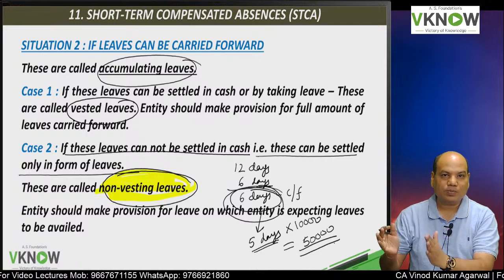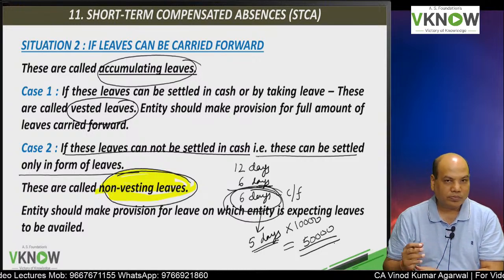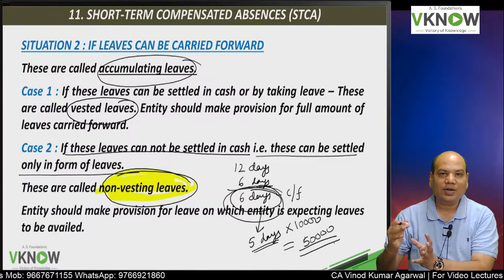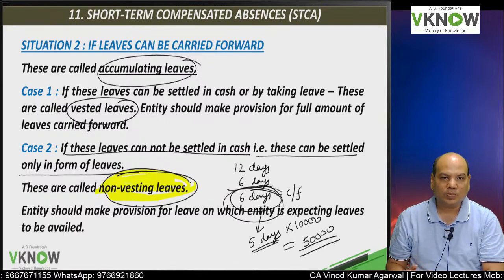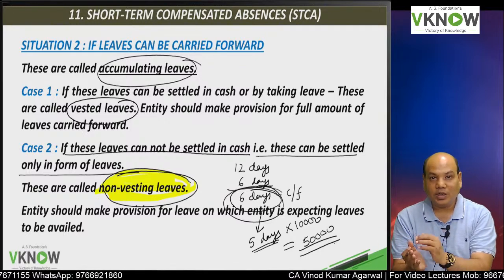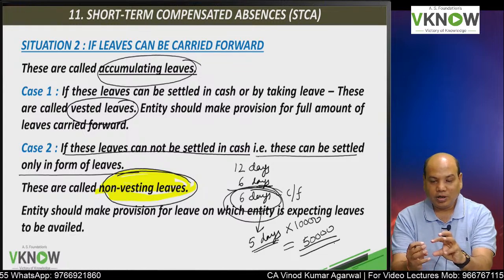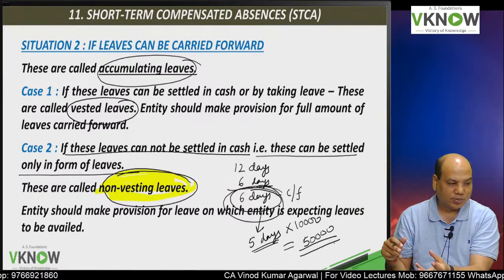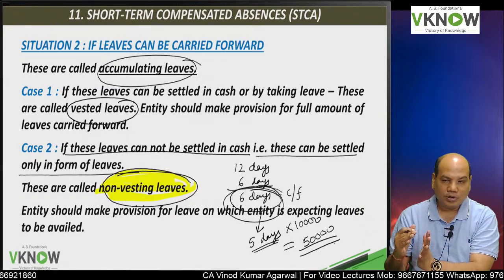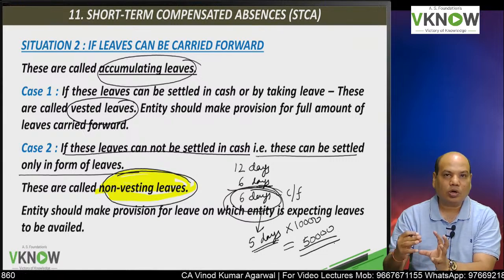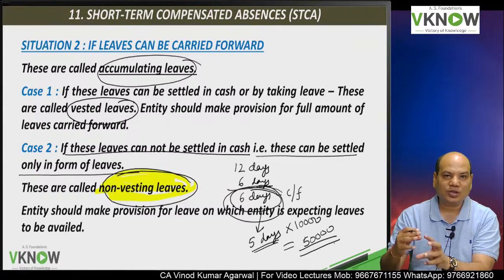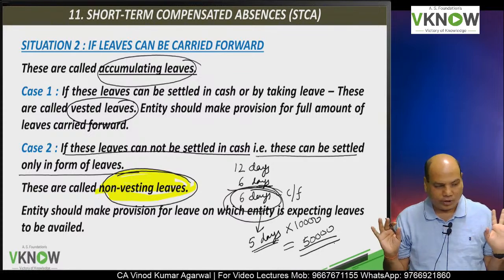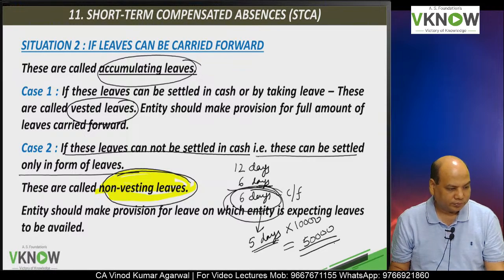When we transfer the employee benefit expense to the P&L account, any additional amount paid or lower amount paid will get adjusted in the employee benefit expense, because every year at the beginning I am going to reverse the provision, and every year end I am going to make the provision, and therefore the change in estimate will automatically get adjusted in the amount charged to profit and loss account. So don't worry about that. Is it right?